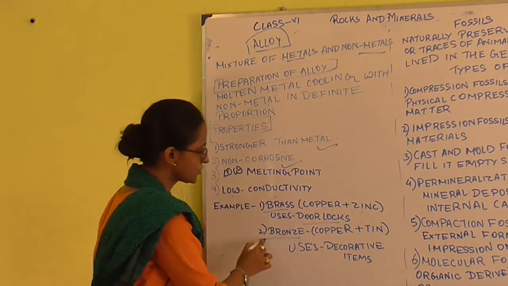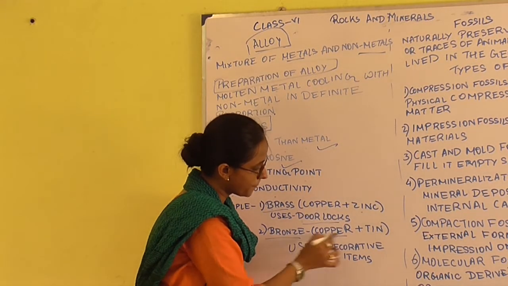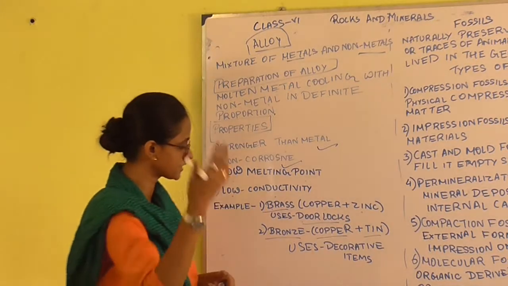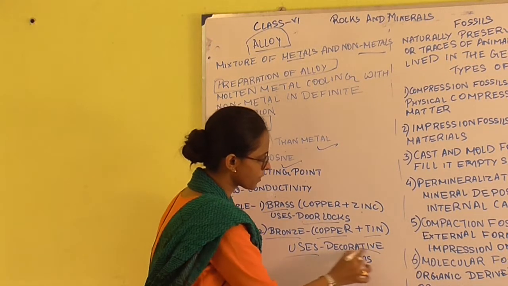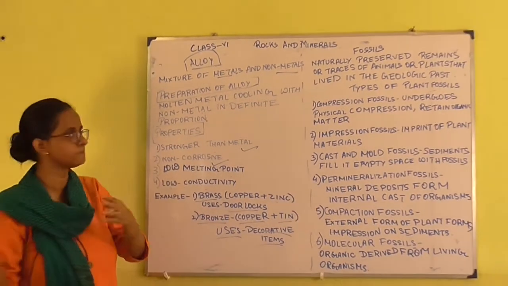Next, bronze. Bronze is formed from whom? Bronze is formed from copper and tin. Whenever tin and copper are mixed together, we get bronze. What are the uses of bronze? Decorative items. We see bronze vases and flower vases in our homes.